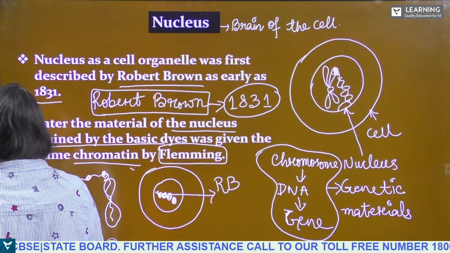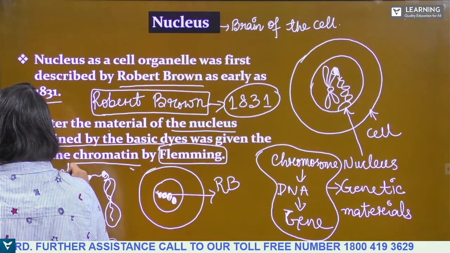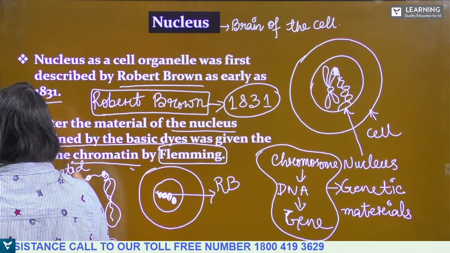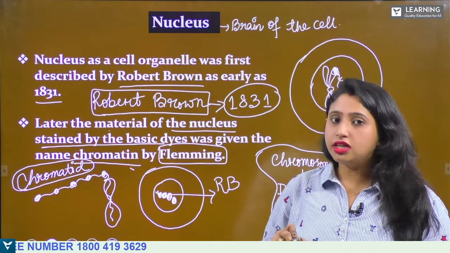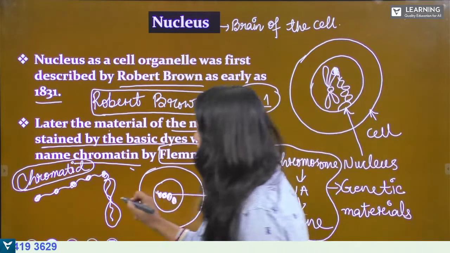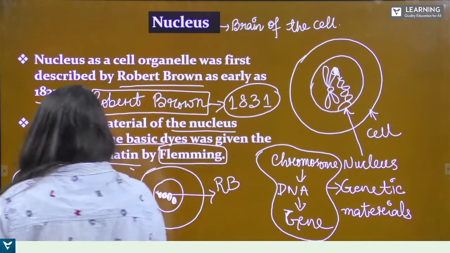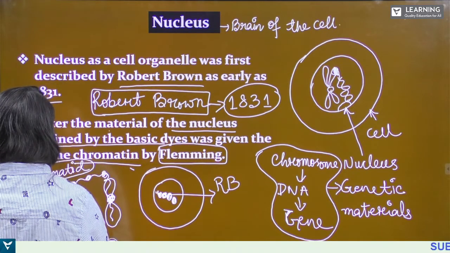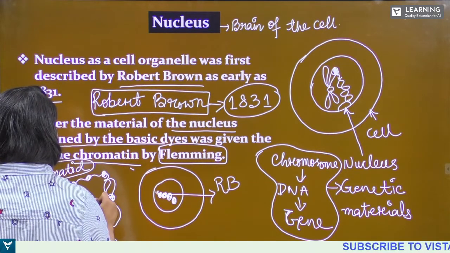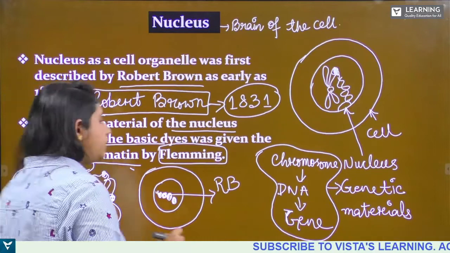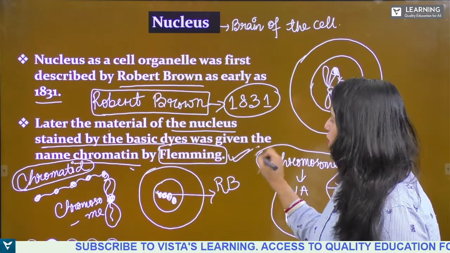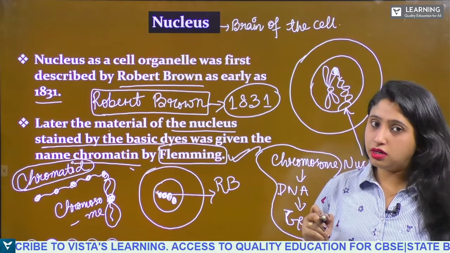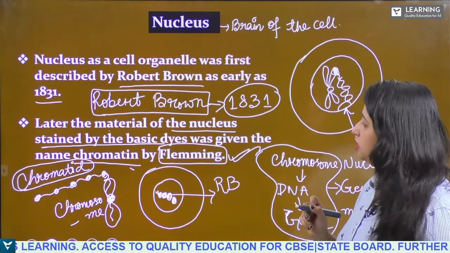Chromatin are bead-like structures present inside the nucleus, and from the chromatin the chromosome is formed. Is that clear? So it was given by Fleming. Fleming discovered chromatin inside the nucleus.